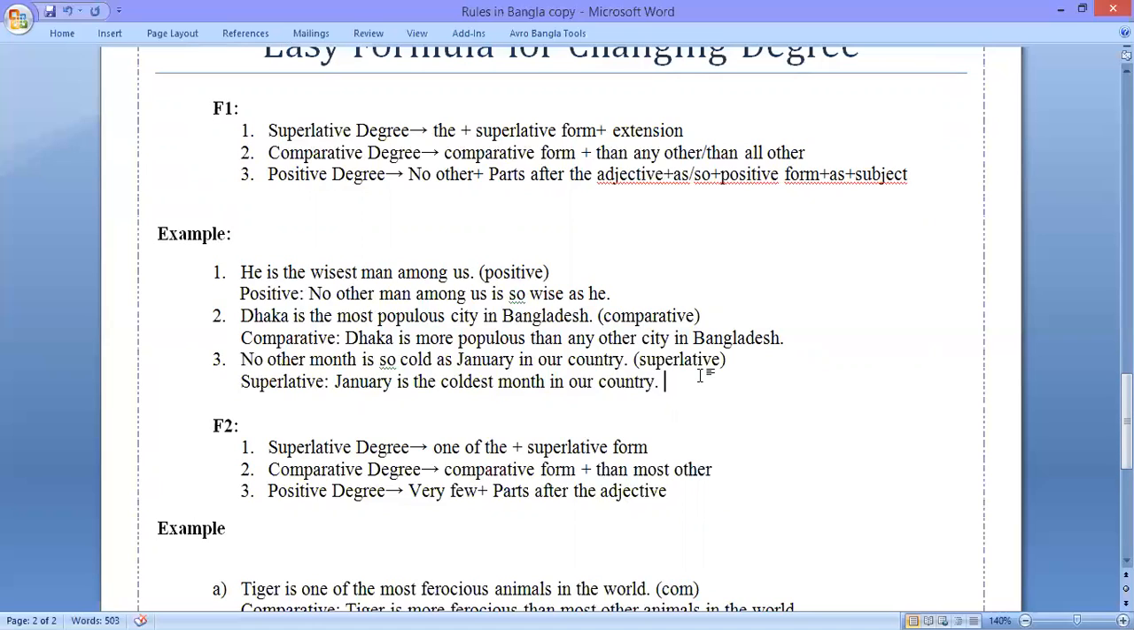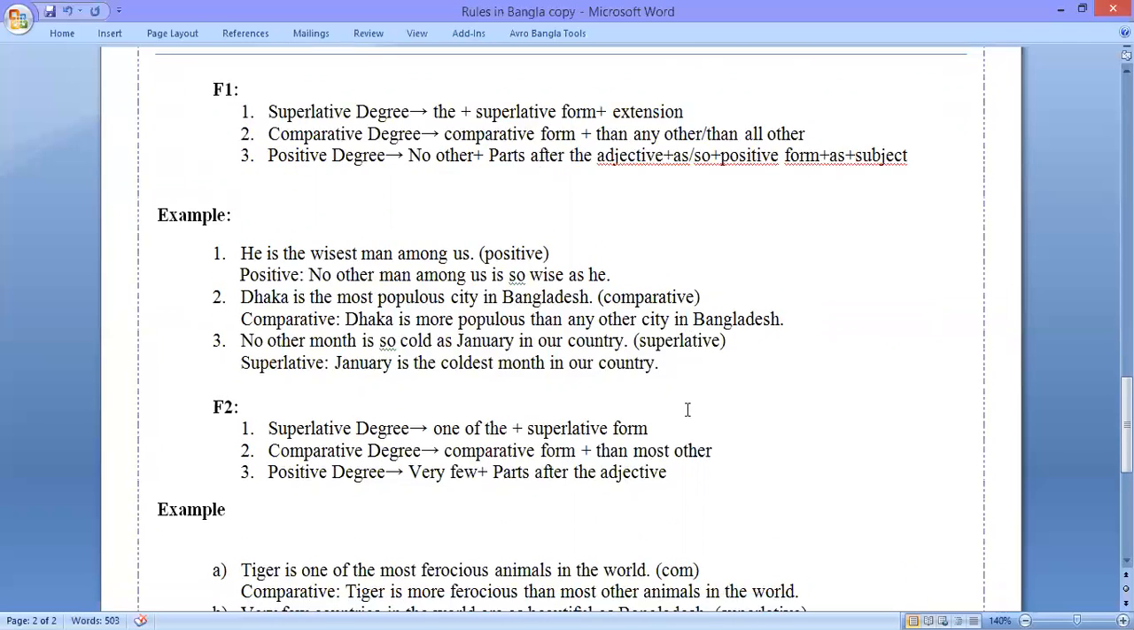If we look at the example 3, we can see that no other month is so cold as January in our country. So if you want to make the superlative, we need to use the plus superlative form according to the formula 1. So the solution is January is the coldest month in our country. I think all of you have got the point.